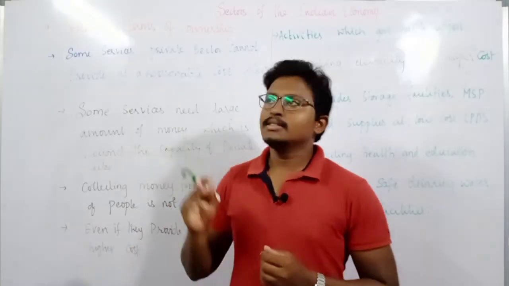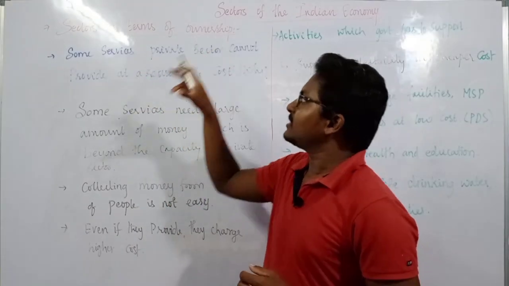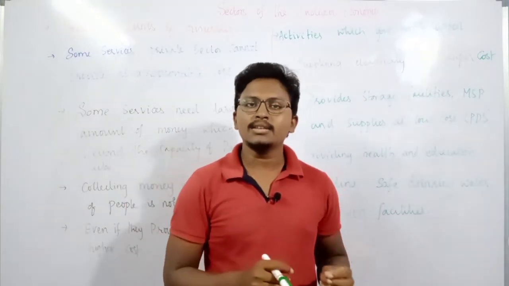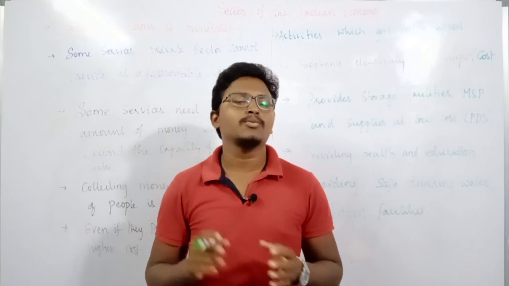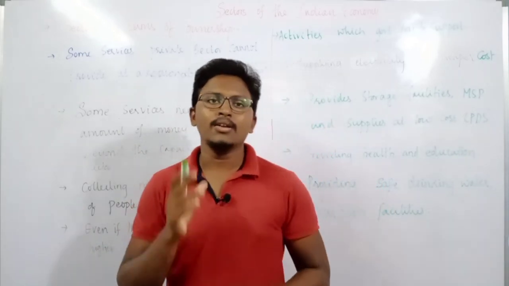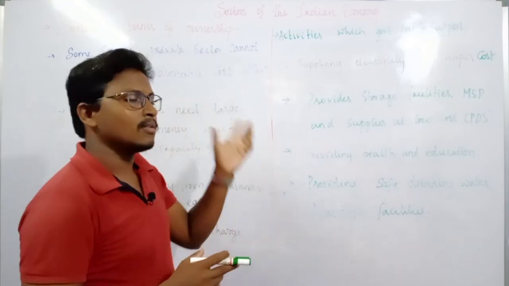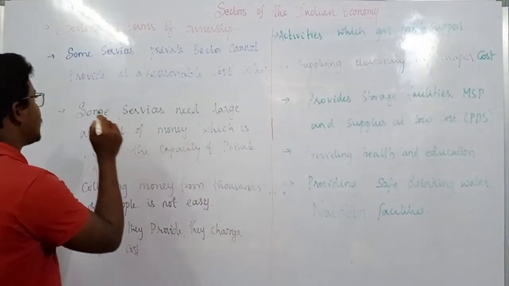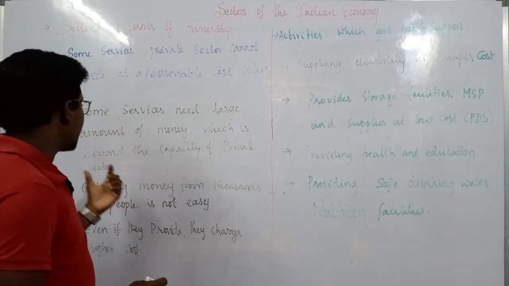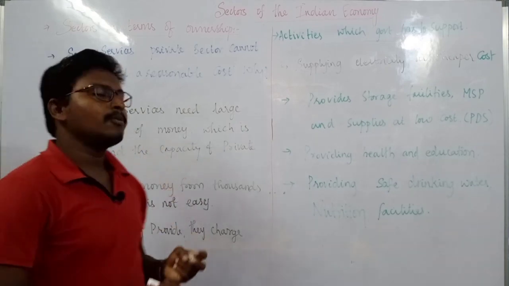I told you that there are some services which the private sector cannot provide at a reasonable cost, and it must be ensured that the public sector provides all these services. So what might be the reasons why the private sector cannot provide all these services? The first and very important reason is that some services need a large amount of money which is beyond the capacity of the private sector.